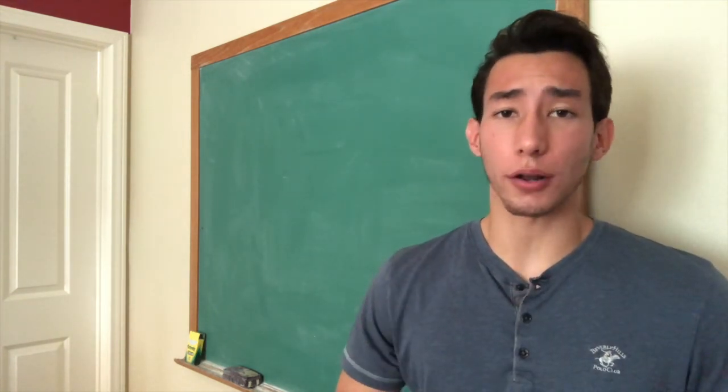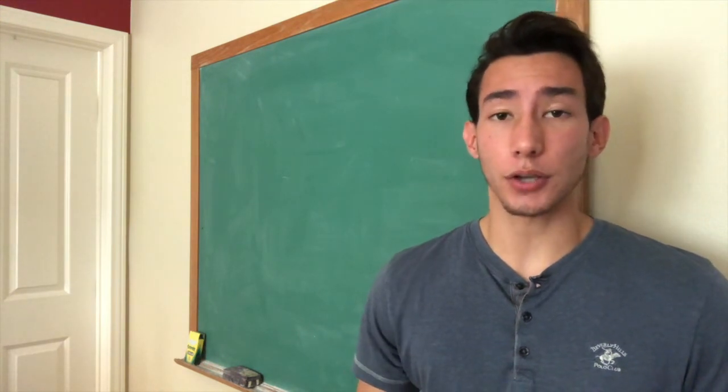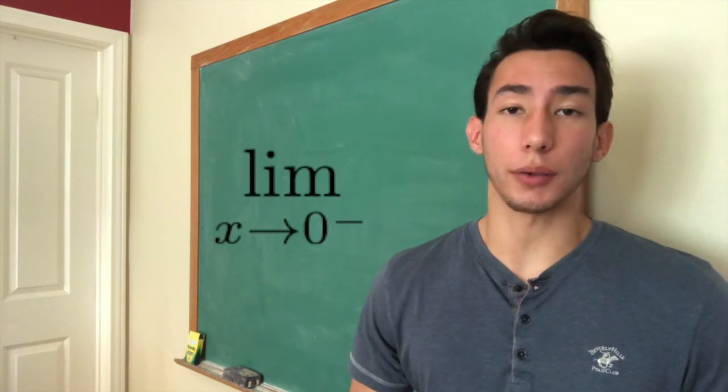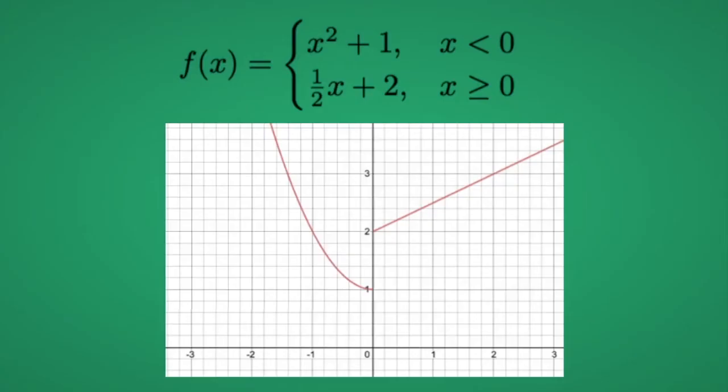But sometimes we do want to look at the two sides independently. So we use plus to denote a limit that is approached from the right side, and minus to denote a limit that is approached from the left. Suppose we had the following piecewise function. If we approach 0 from the right, we reach a limit of 2.